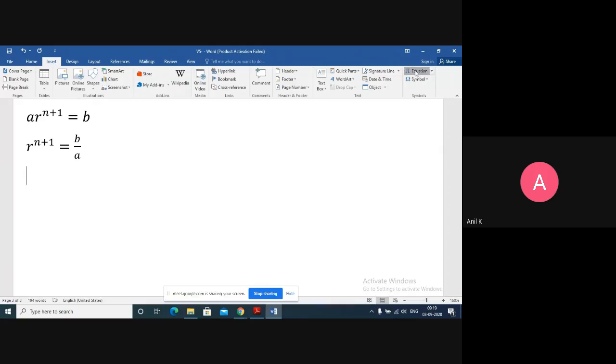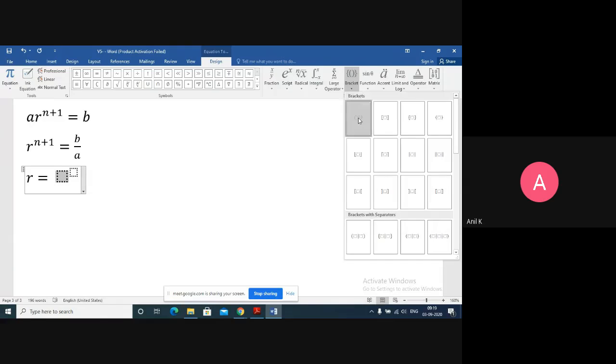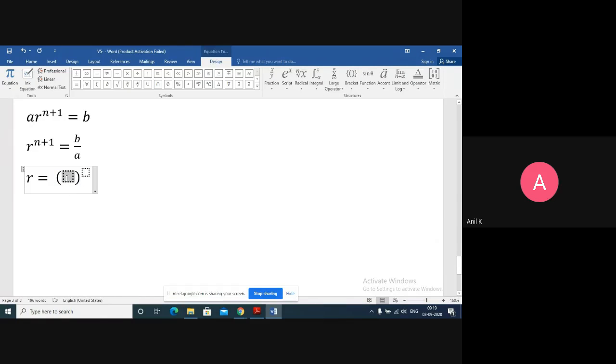So finally your R value is going to be B upon A, whole to the power of 1 upon n plus 1. For example, if you have R square, when it comes to the right hand side it becomes 1 by 2.